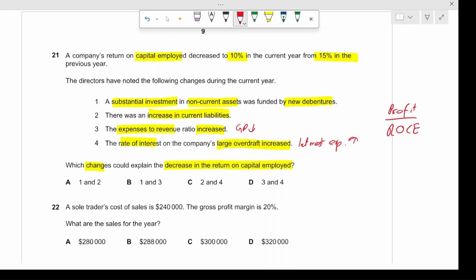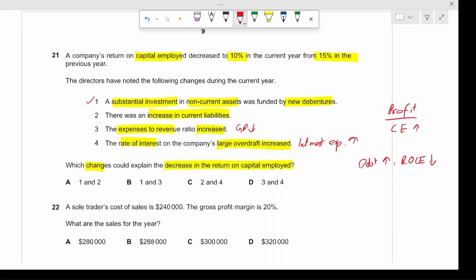This would decrease the return on capital employed because the capital employed increased because of the new debt. So this contributed to decreasing the return. So this one is correct.